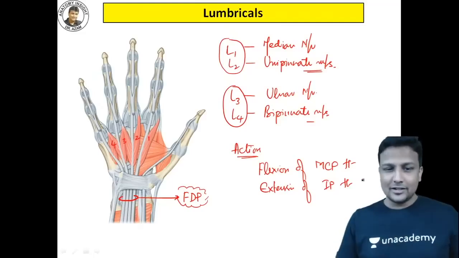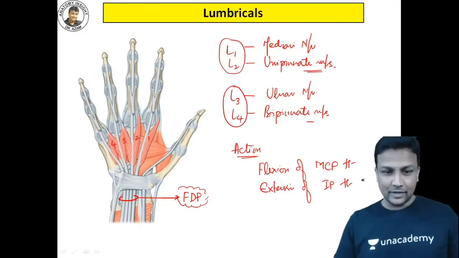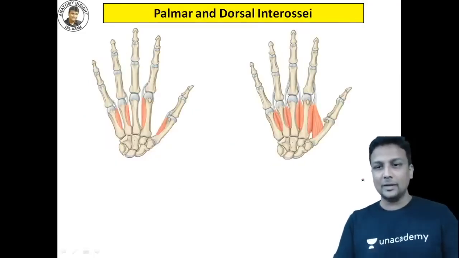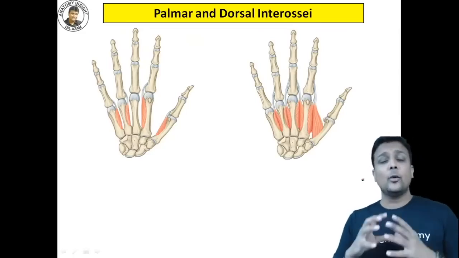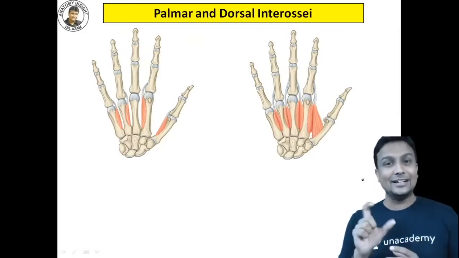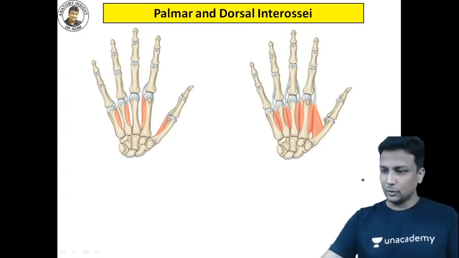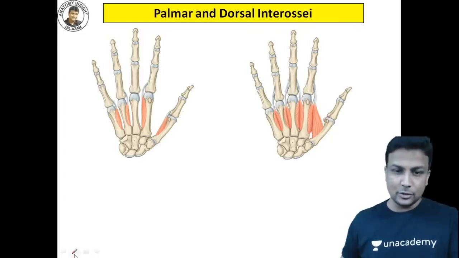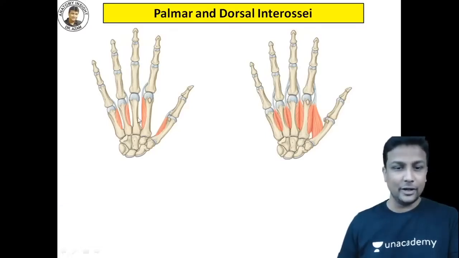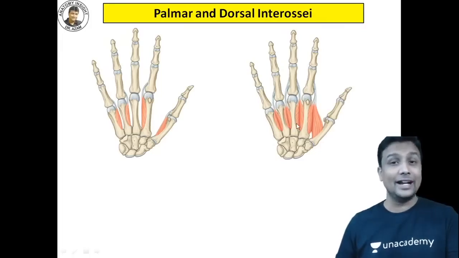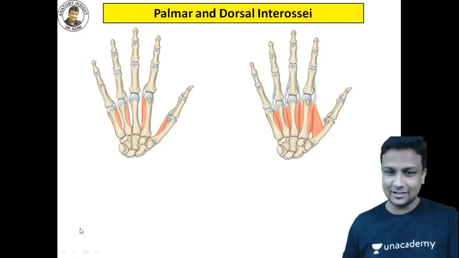After lumbricals, 4 lumbricals, I told you interossei. Interossei, guys. Okay, welcome to this interossei. Yes. Now, what is the meaning of interossei? Inter means in between, and osseous means the bone, in between the bones. And on the screen, you're able to see, yes, my dear friends, this is also like in between the bones here, muscles here right now, interossei. And these muscles are also like in between the bones here right now. That is your interossei muscles, guys. That is interossei. Take care.